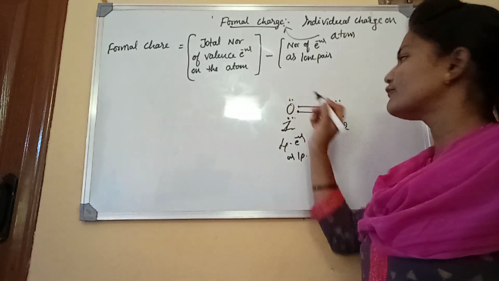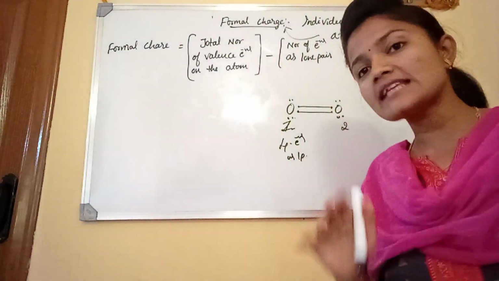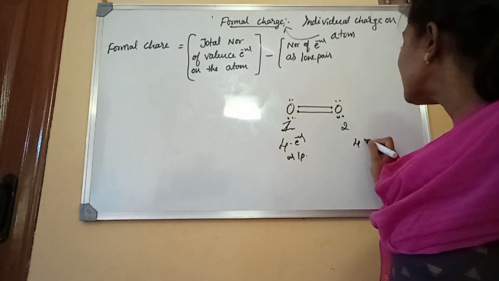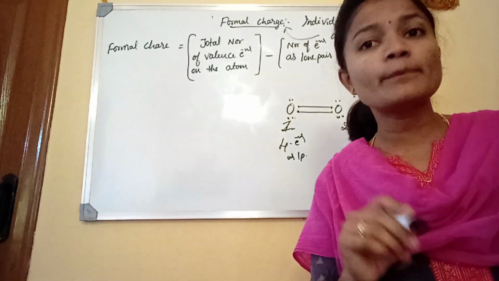ಇಲ್ಲಿ 1 2 3 4 ಬಾಂಡ್ ಆಗದೆ ಇರತಕ್ಕಂತ ಎಲೆಕ್ಟ್ರಾನ್ಸ್ ಎಷ್ಟಿದೆ? 4 electrons has lone pair. Here also 4 electrons has lone pair. Here how many number of electrons as bond pair?